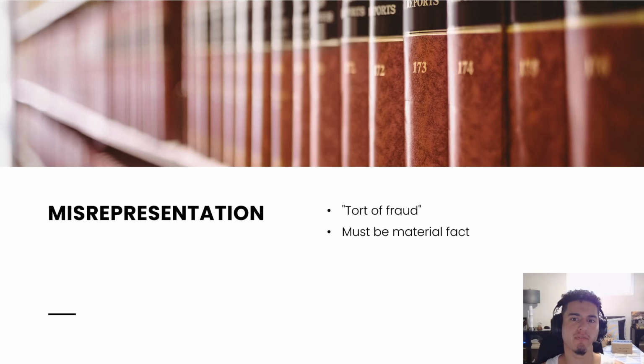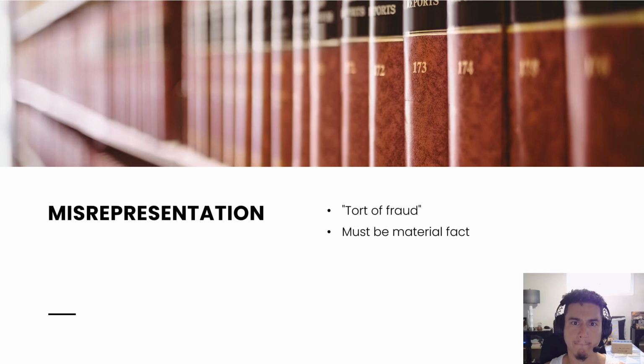One of the other theories of product liability is misrepresentation, which can also involve the tort of fraud, which is the basis of liability in civil cases, mainly involving intentional misrepresentation of a service or product from the defendant that led to the harm of the plaintiff. There also must be a material fact, where the seller intended to use the buyer's reliance on the misrepresentation of the label or advertisement, and the buyer must have relied on the misrepresentation.